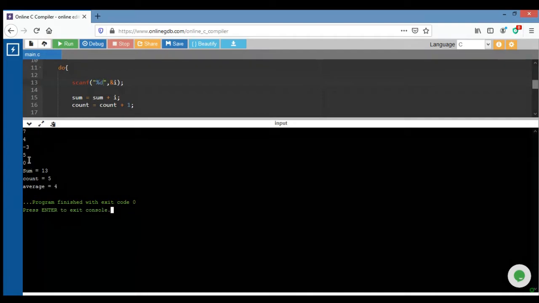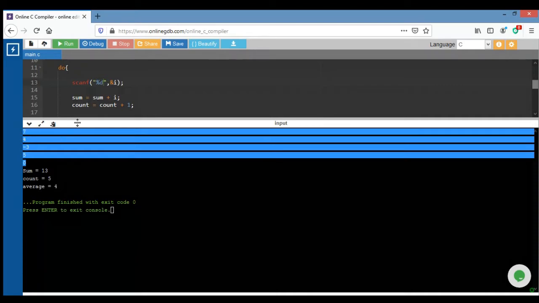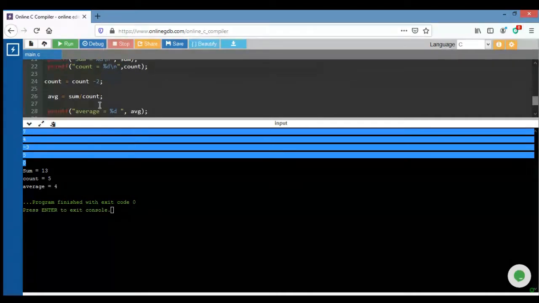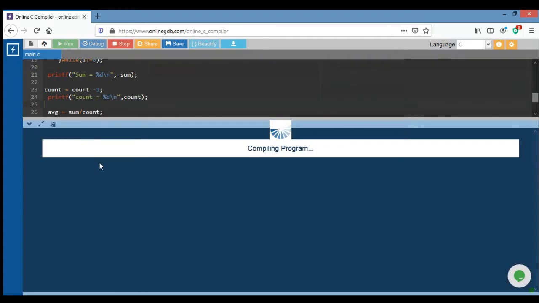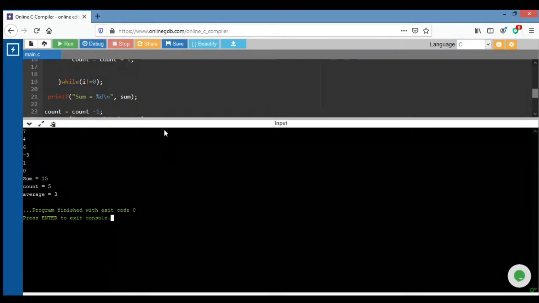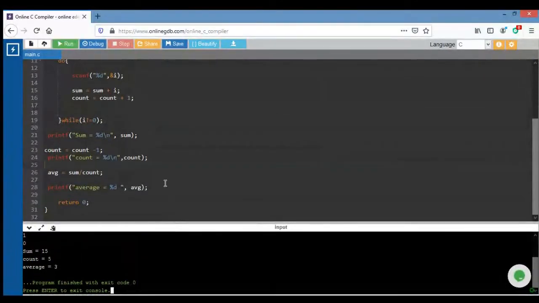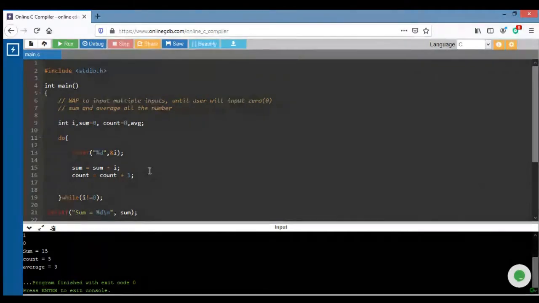So now I just input how many inputs? 5. Now we receive the exact count, right? In this way. Okay.